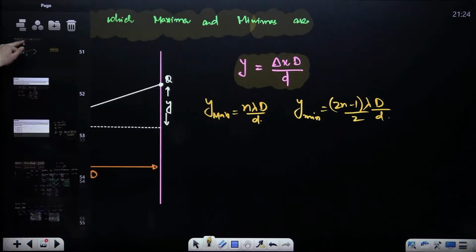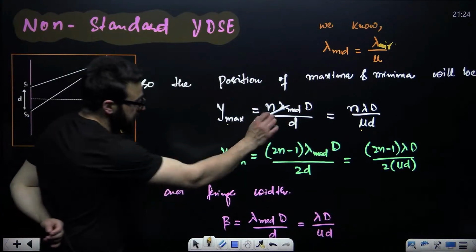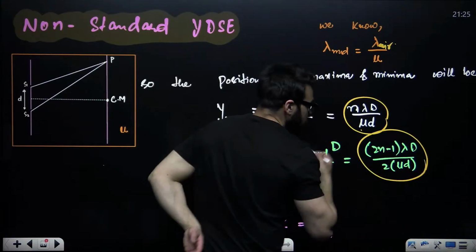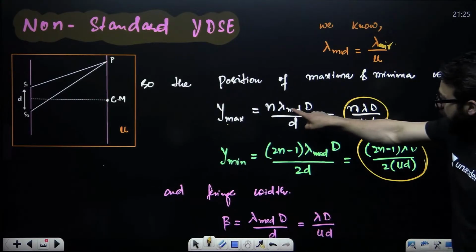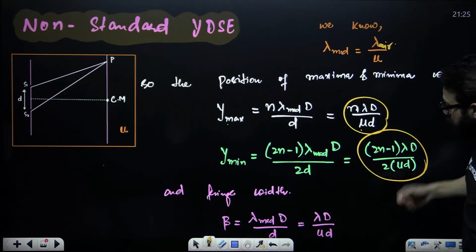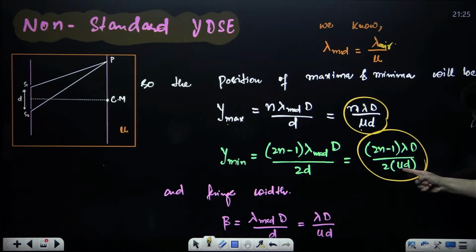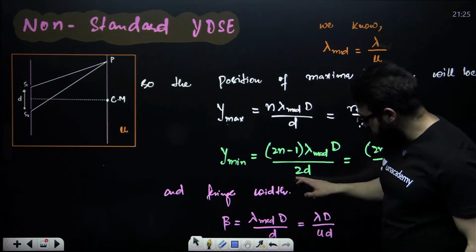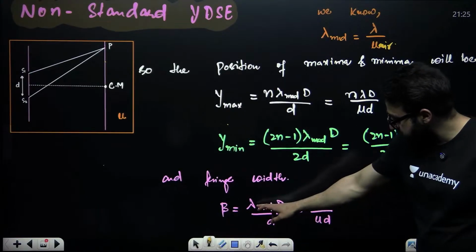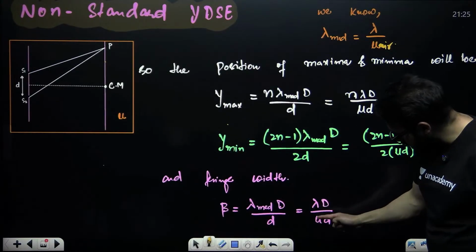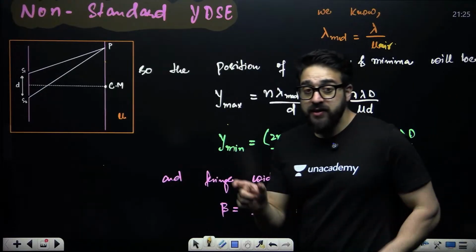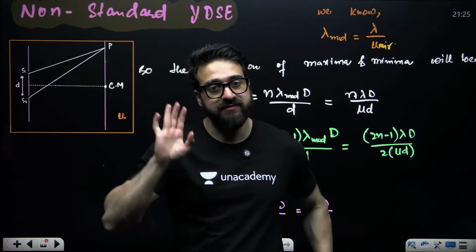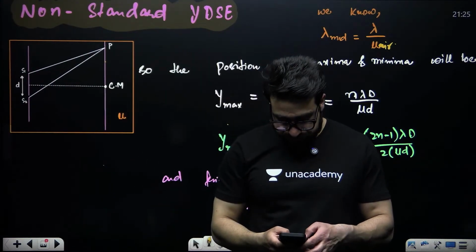So in this particular case, when it comes to the non-standard YDSE, this is going to be the position of maxima, and this is going to be the position of minima. What you are supposed to do, instead of lambda, you are supposed to put lambda divided by mu. That's it. And when it comes to the fringe width, previously it was lambda D by d, right now it will be lambda divided by mu, D divided by d. Instead of lambda in air, you have to replace it with lambda divided by mu. That's it.